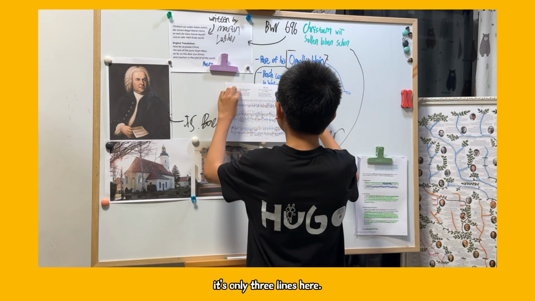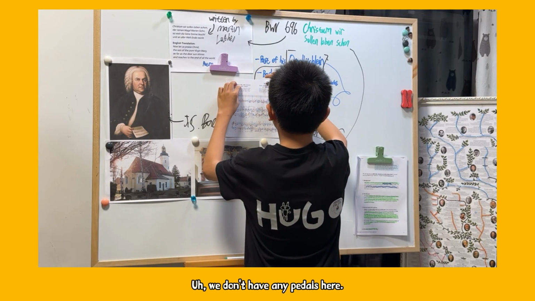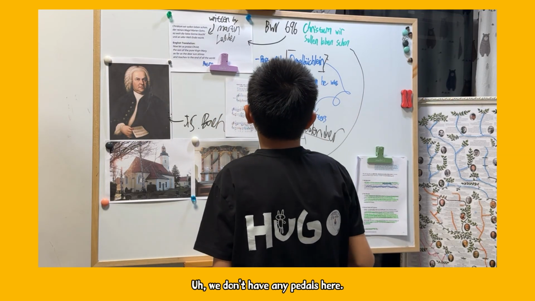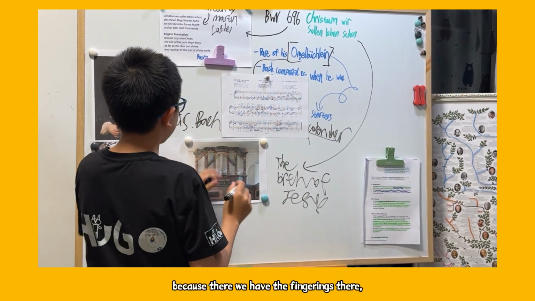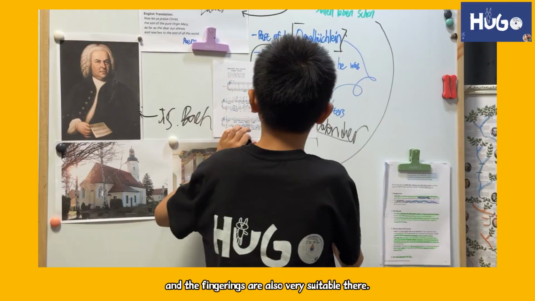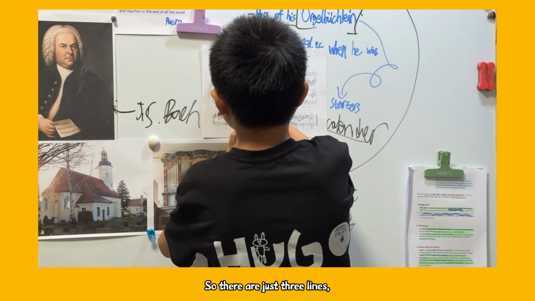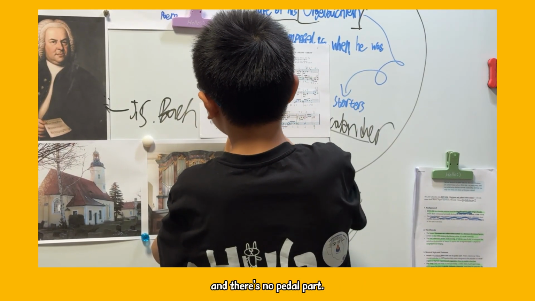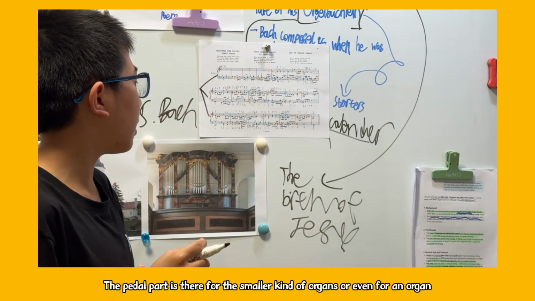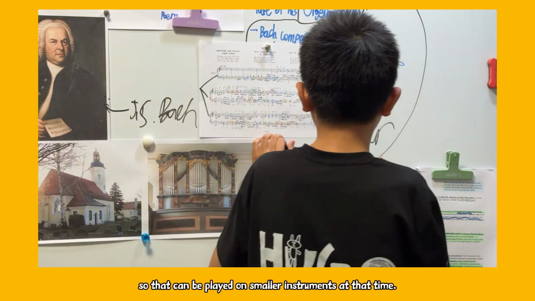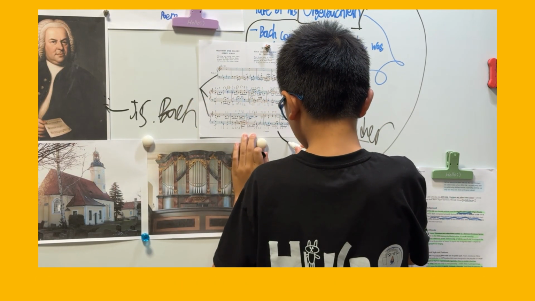It's only 3 lines, and we don't have any pedals here. This edition is by Master Dupré, which I really like because they already have the fingerings, and the fingerings are very suitable. So there are just 3 lines and no pedals. Pedals are there for smaller kinds of organs, but even for harpsichord. So it can be played on many instruments at that time.